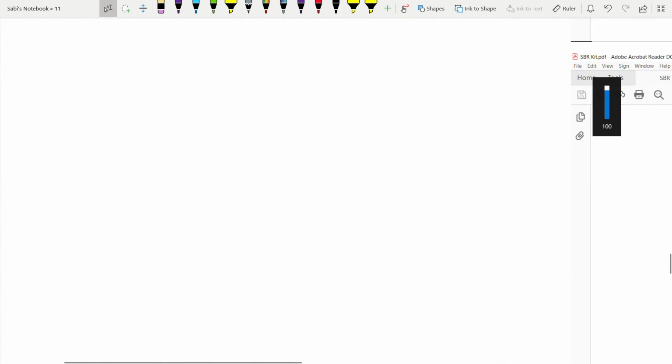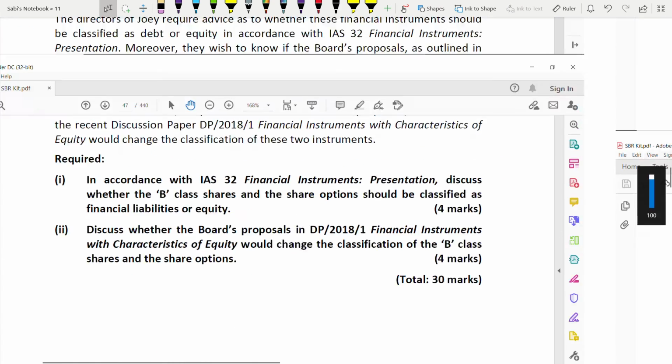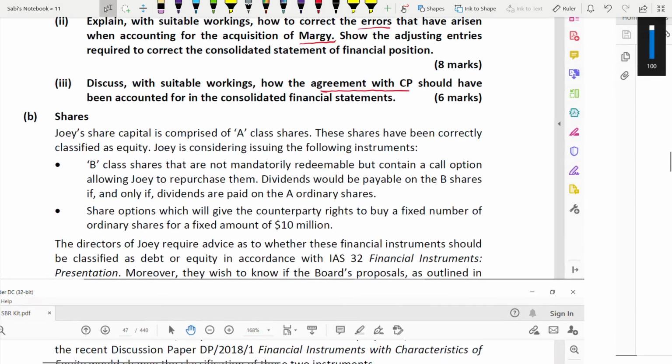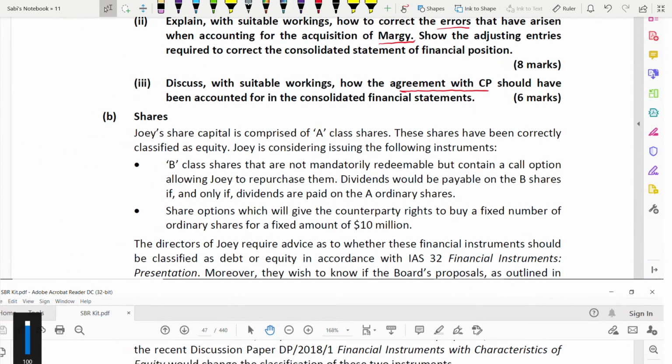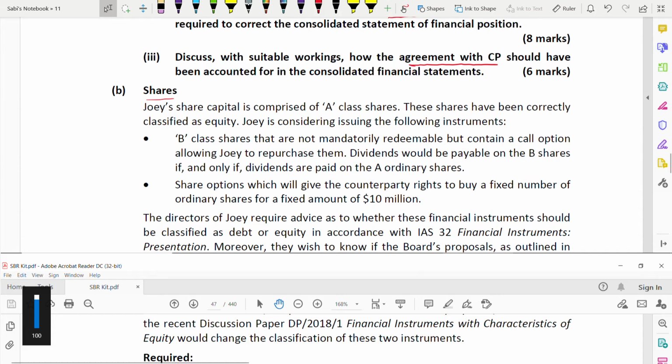Coming to part B, we have to read this. It's about shares. Joy's share capital is comprised of A class shares, and they have been classified as equity. Consider the following instruments. B class shares that are not mandatorily redeemable but contain a call option allowing Joy to repurchase them.